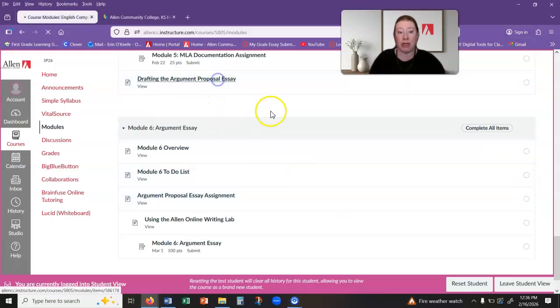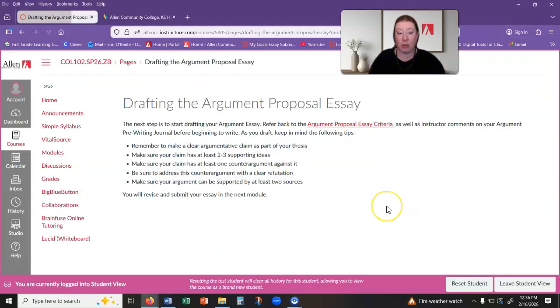There's also a little page here about drafting the argument proposal, keeping in mind some of the criteria that students often miss. So that's the clear argumentative claim that you need to make, and then the 2 to 3 supporting ideas with the counter argument. If you're making a 5-paragraph essay, usually the first 2 body paragraphs are supporting paragraphs, and then the third body paragraph is addressing an opposing view.